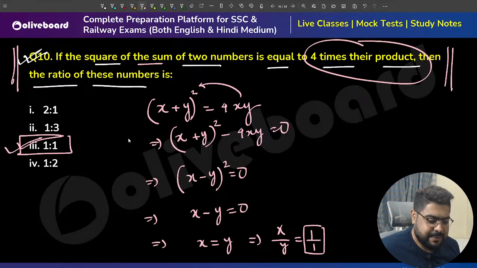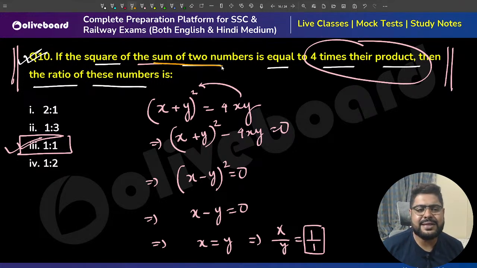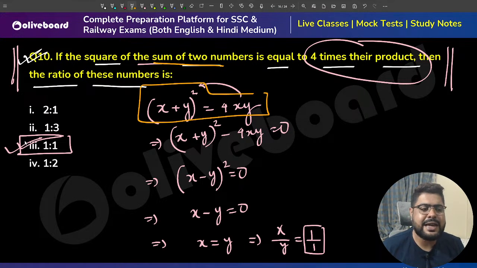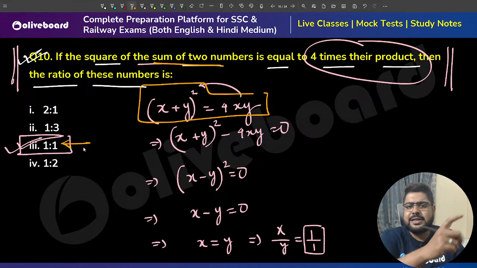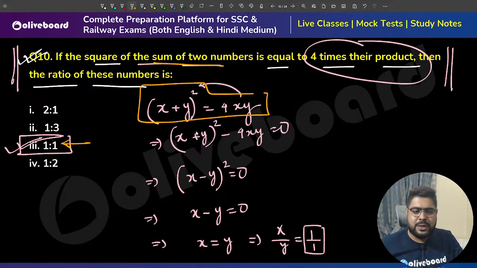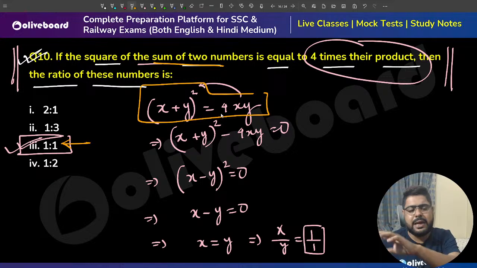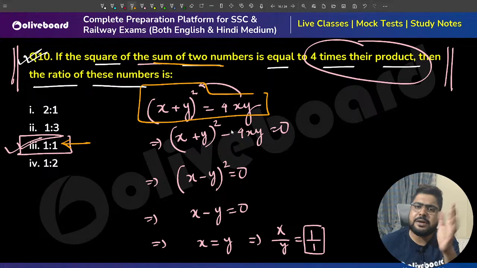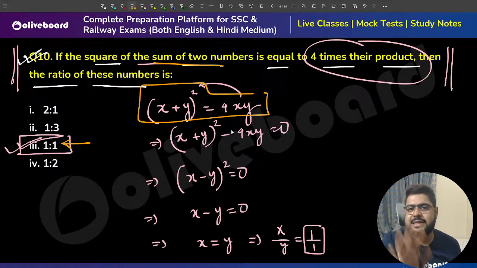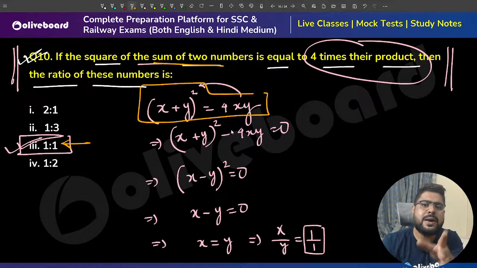Option number 3, sir. Yeah, value putting also works. But once I see this, I just thought about this, and that is the reason I gave you the answer first. This is 1:1, because whenever I see 4xy, that means both are equal. x minus y whole square is 0, that means x and y are equal. And equal means 1:1. Right, sir?